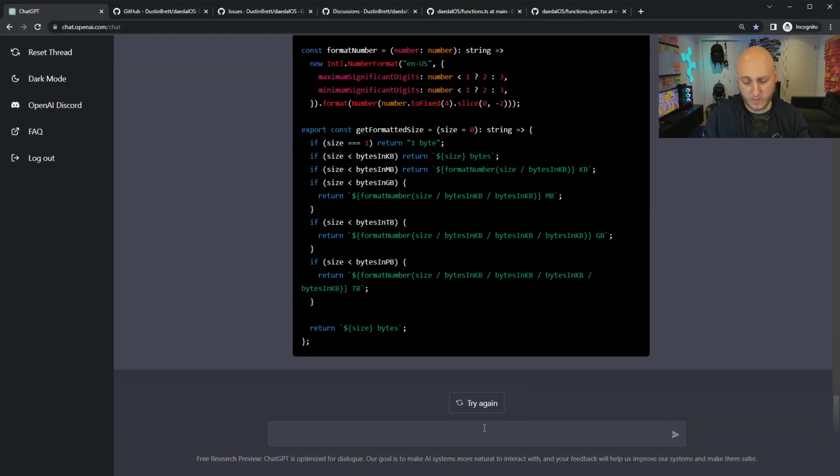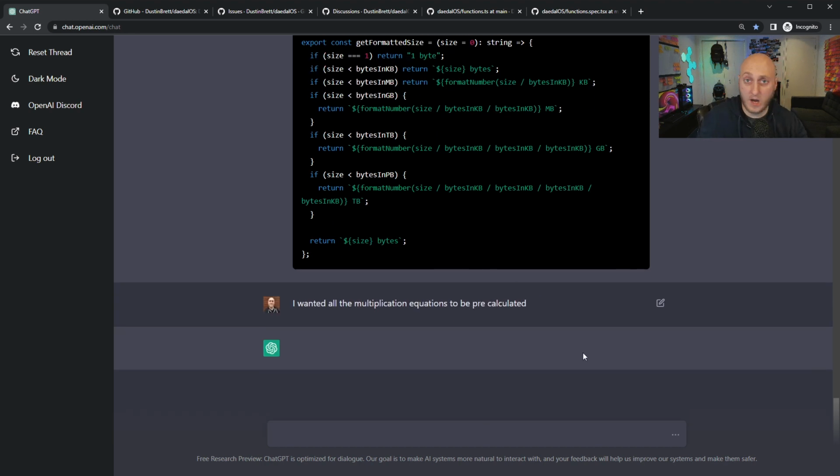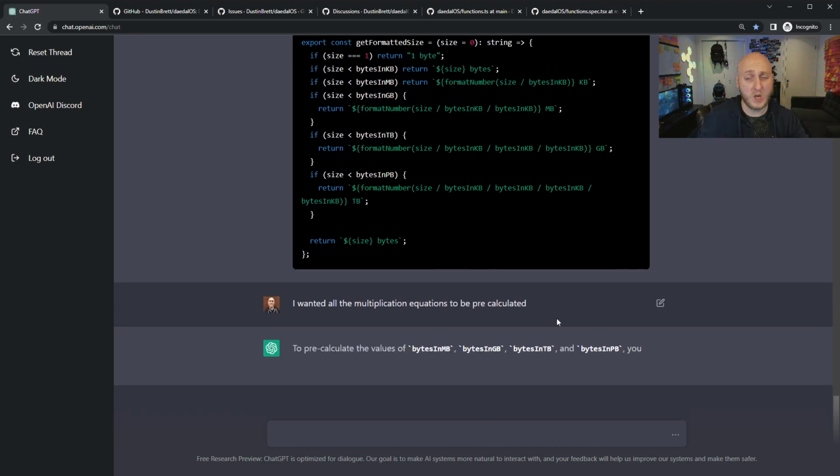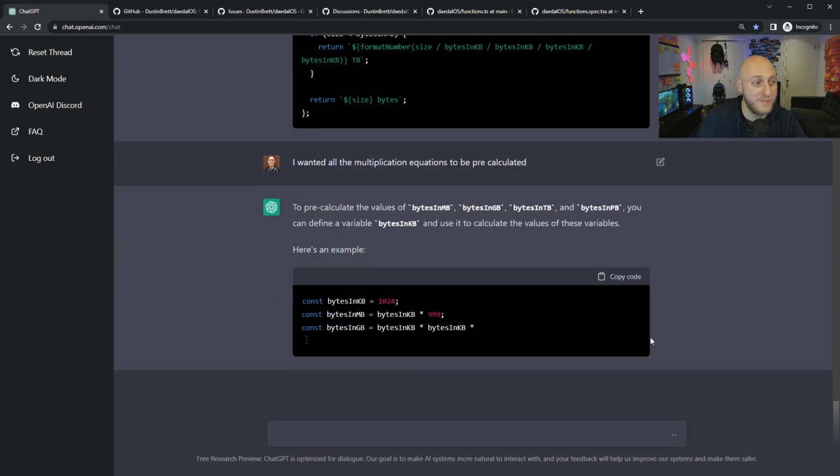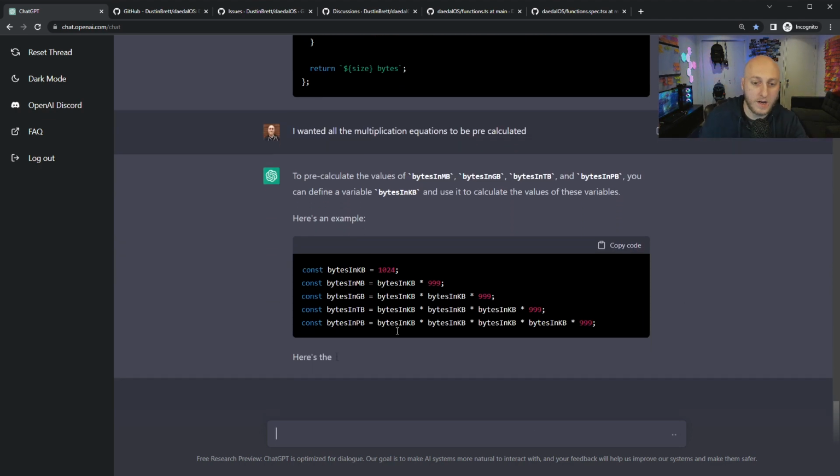Let's try to clarify this more. I wanted all the multiplication equations to be pre-calculated. But you see how we're having a conversation with it. I'm not really mincing words or thinking too hard about how I have to phrase something. At the same time, I'm not getting exactly what I want, including right here.